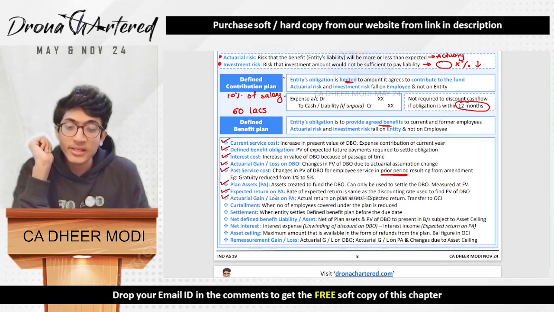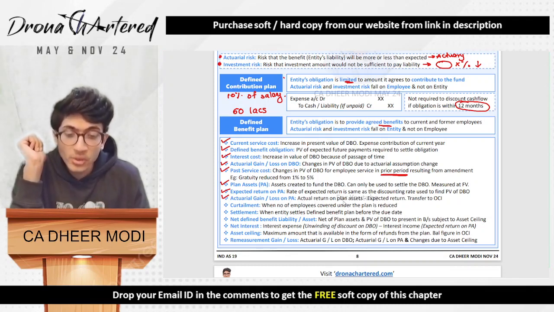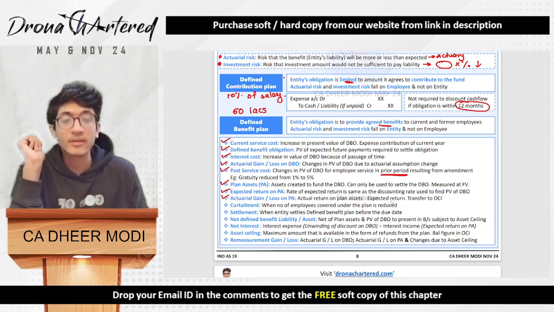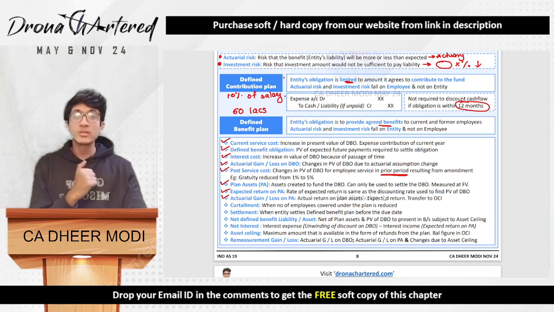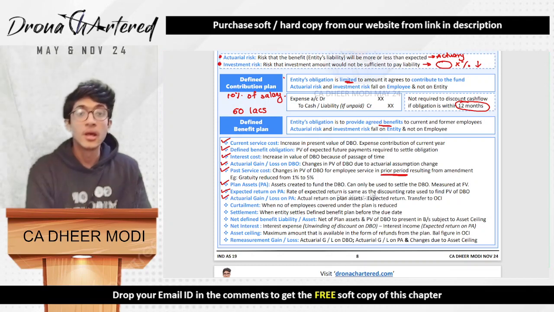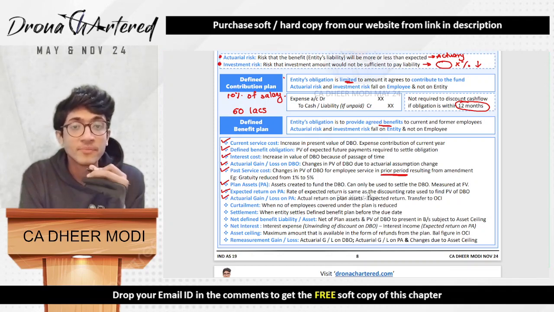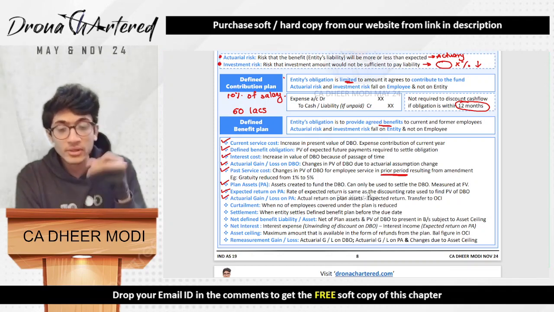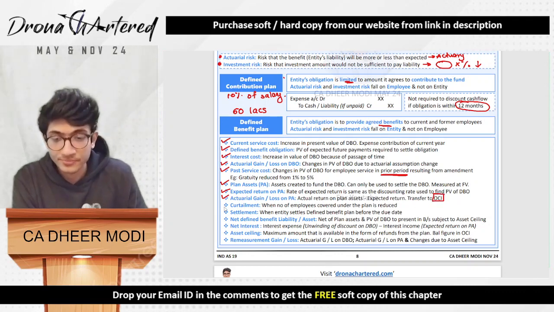Next is your actuarial gain or loss on plan assets. It is the actual return on plan assets minus the expected return. The actuary also calculates what your expected return will be on the plan assets you have created. If there is any difference between the actual return that I have received and the return calculated by the actuary, this is called actuarial gain or loss on plan assets, and this will be transferred to your OCI. Remember, this will be transferred to OCI.